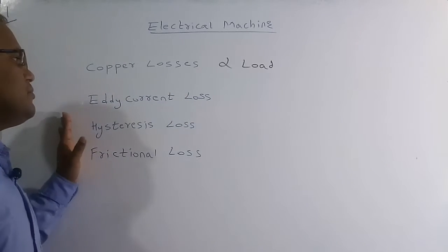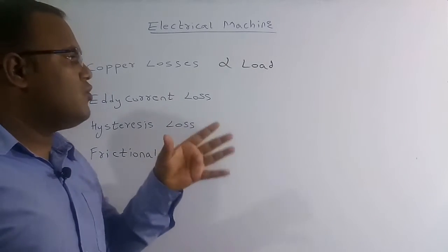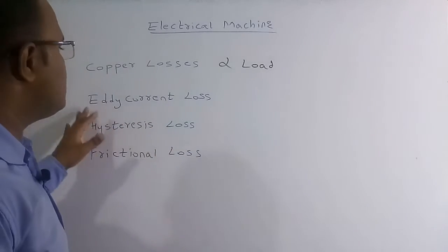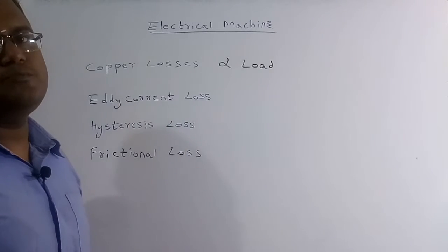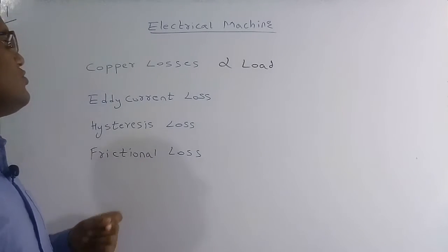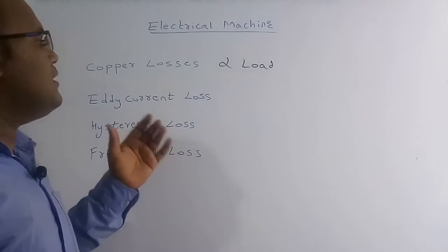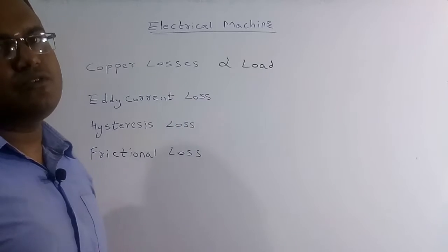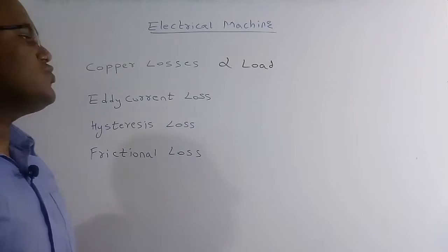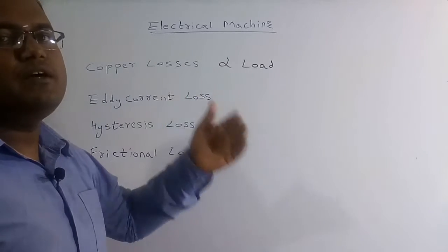Whereas the eddy current losses occur because the core in a transformer has an alternating flux. Whenever an alternating flux is produced in the core, eddy currents are produced in the core, and because of that there is some amount of loss in the transformer core. In order to reduce the eddy current losses, we have to use very thin laminations, and between the laminations we keep some insulation. Because of that, the path for the eddy current becomes highly resistive, so the eddy current loss decreases.